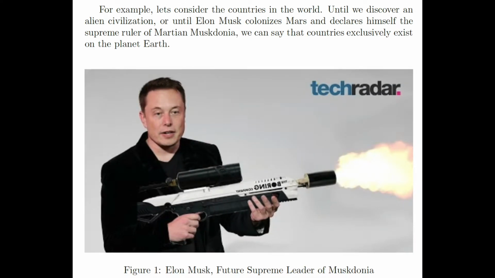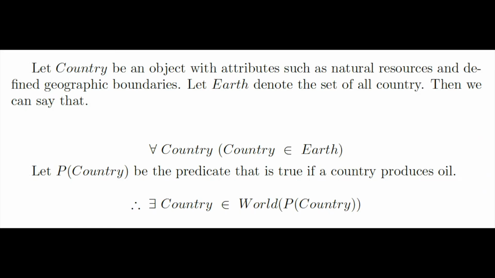So for example, let's consider the set of all countries in the world. Until we discover an alien civilization, or until Elon Musk colonizes Mars and declares himself the supreme ruler of Martian Muscodonia, we can say that countries exclusively exist on the planet Earth. So let country be an object with attributes such as natural resources and defined geographic boundaries. And then let Earth denote the set of all countries. And then we can say that for all country, country is an element of Earth.